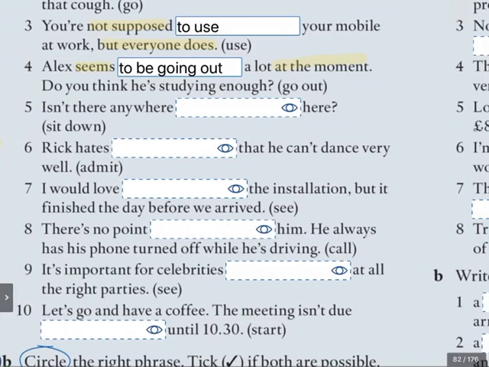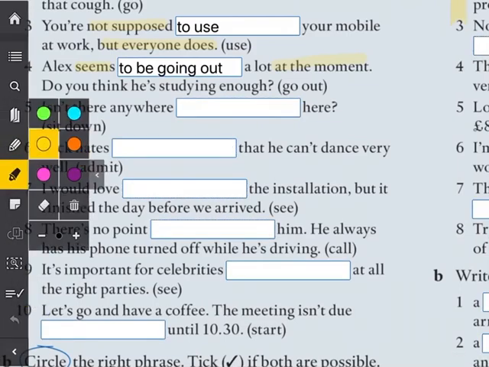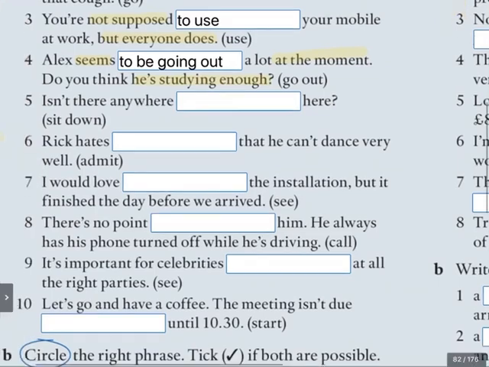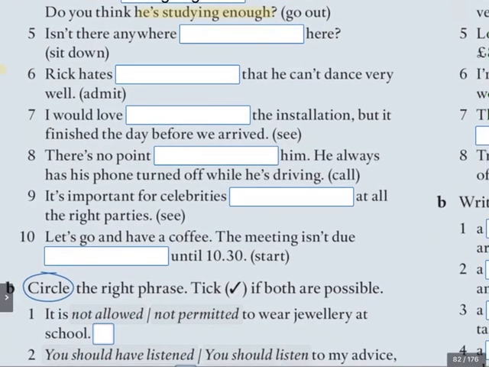Now, Alex seems to be going out a lot at the moment. Do you think he's studying enough? And that present continuous now is reinforced by my present continuous in the second sentence. Now, do you think he's studying enough? Alex seems, plus to plus infinitive, seems to be going, continuous infinitive. Nice sentences, eh? What about number 5? Let's see. Isn't there anywhere here?